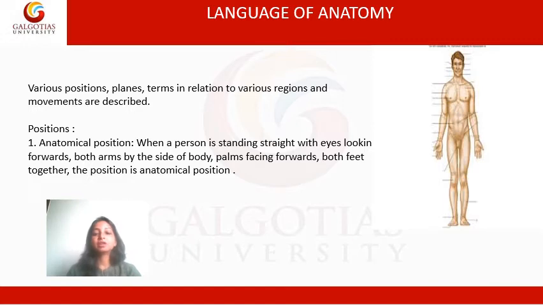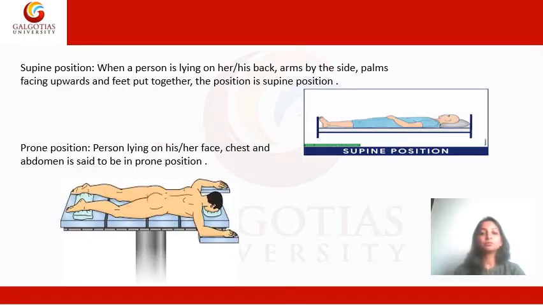Anatomical position. If you look at the picture over here, you can see a person who is standing straight, eyes looking forward, both arms by the side and the palms facing forwards. Both feet are together. This position is called the anatomical position.